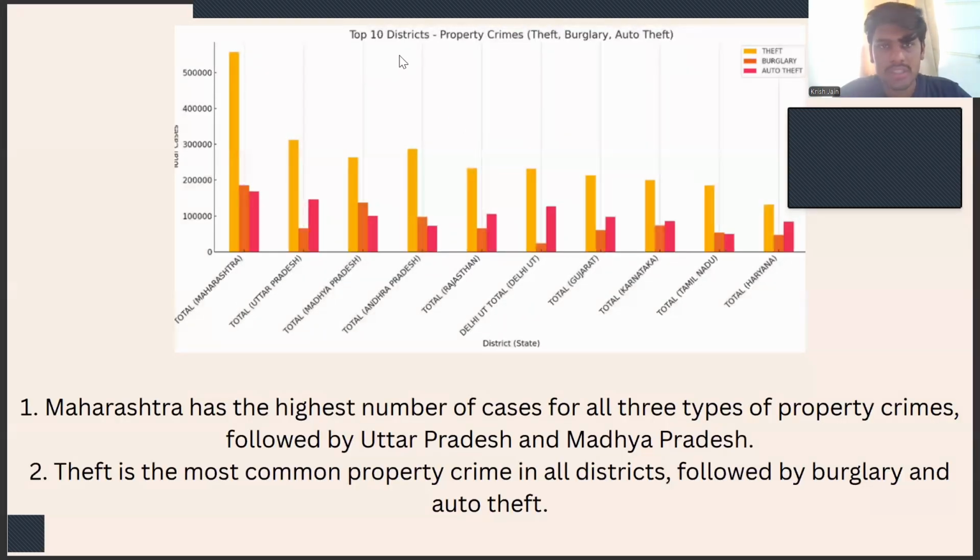This is the top 10 districts having property crimes like theft, burglary, and auto theft. Maharashtra has the highest number of cases for all three types of property crime, followed by Uttar Pradesh and Madhya Pradesh. Theft is the most common, as we can see here. Theft is the most common crime in all the districts, followed by burglary and auto theft.